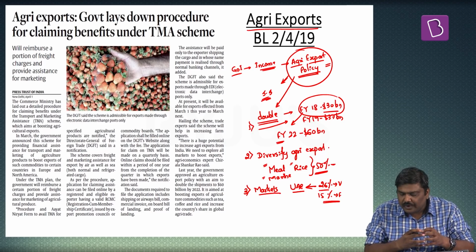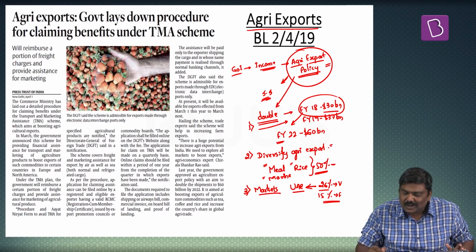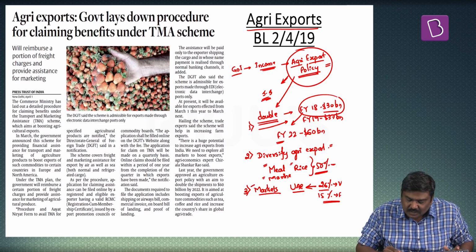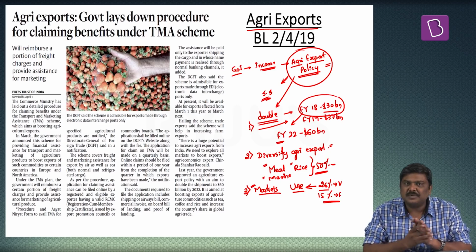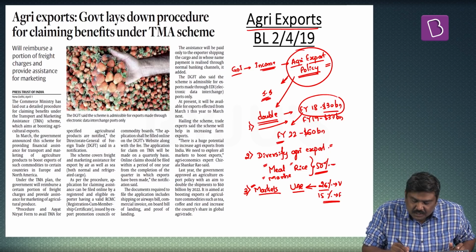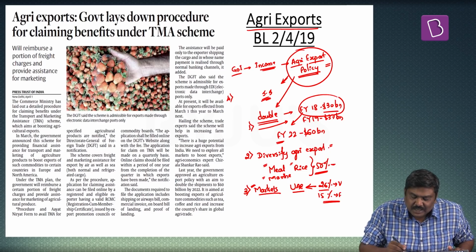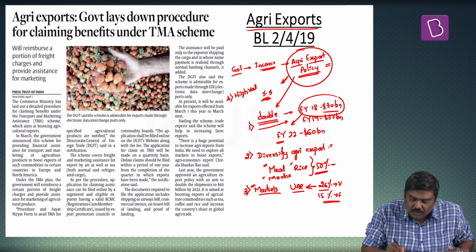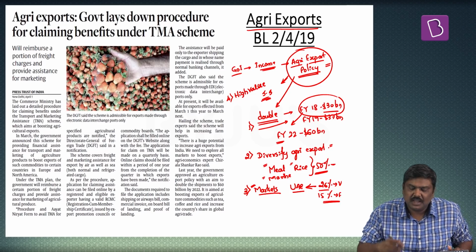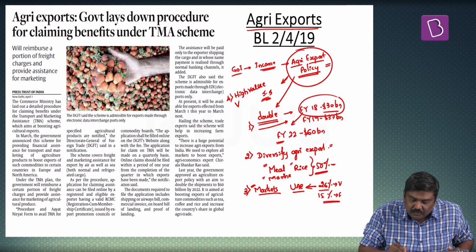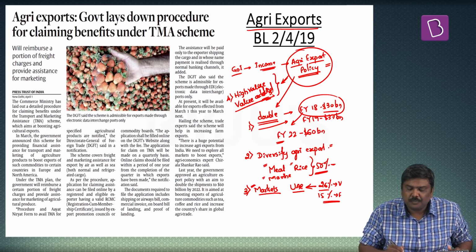So what we want to do is diversify the agri exports as well as the markets to which we are exporting these particular products. Apart from this, the fourth very important point is we want to increase the exports of high value agriculture exports as well as the value added agriculture products. That is the fourth point.